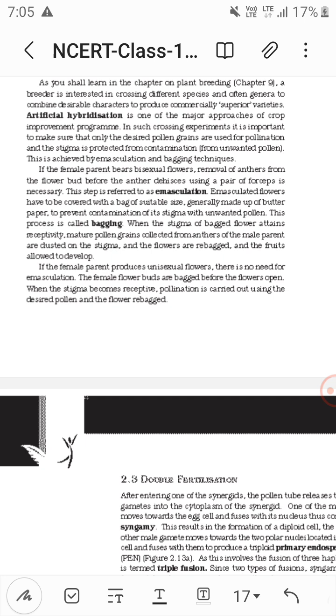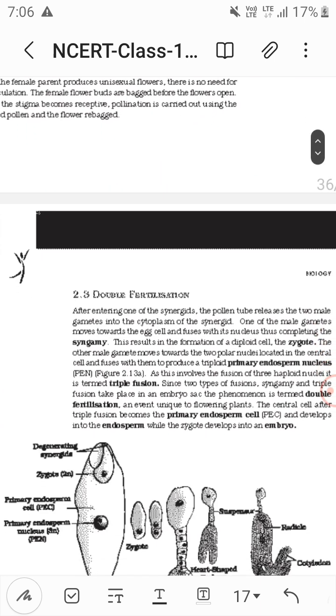Then bagging. Once the stigma attains maturity, we dust the pollen grains and then rebag. So it is emasculation, bagging, dusting and rebagging. If the female plant produces unisexual flowers, there is no need for emasculation: just bagging, dusting and rebagging.